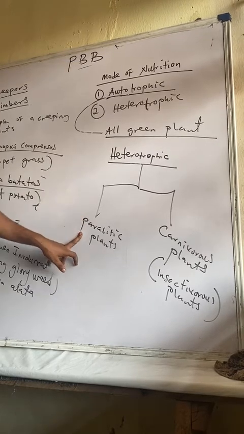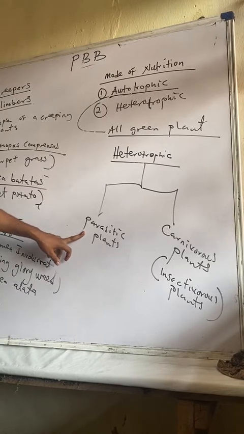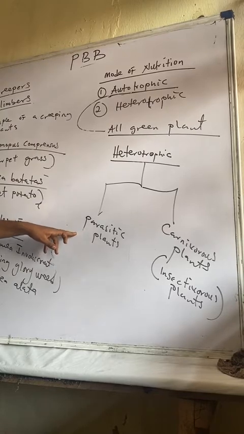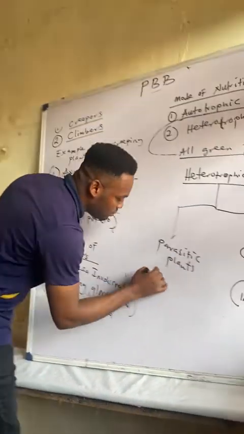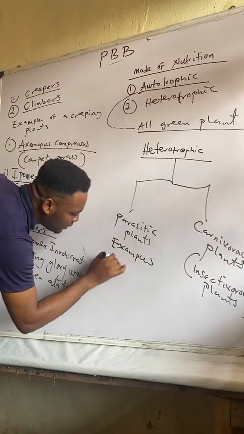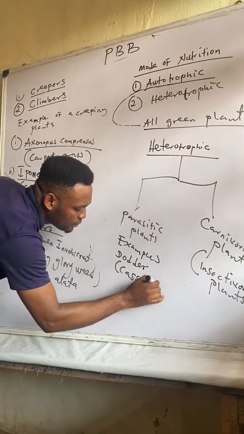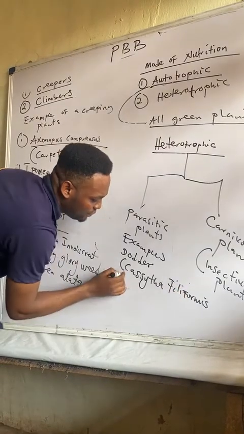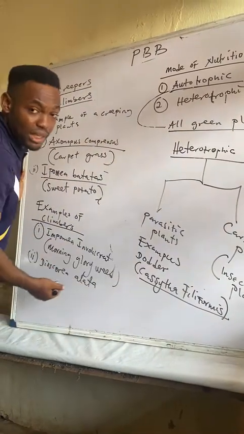Here we have some group of plants that are parasites. Remember, parasites are organisms that live in or on another organism, obtaining food there and taking shelter. Meanwhile, the other plant that is lived on does not benefit, and may even die in the process. Examples of parasitic plants will have Dodder, or we call it Cuscuta filiformis. Cuscuta filiformis, that is Dodder plant.